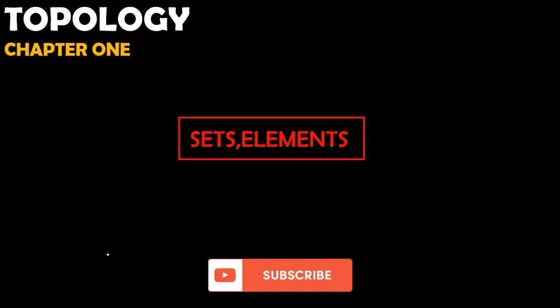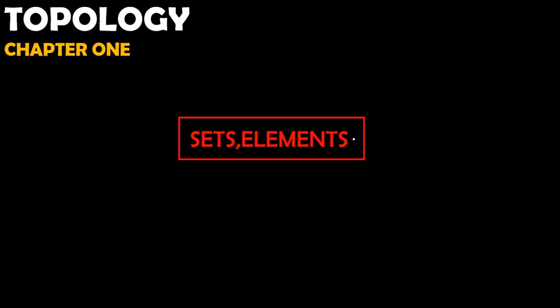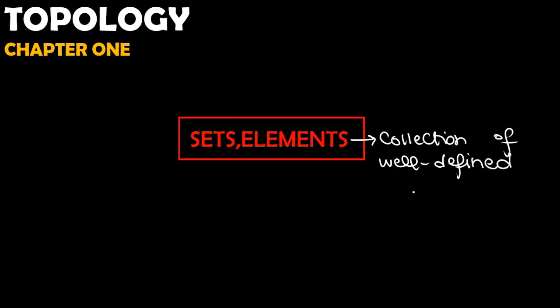So the first topic of General Topology by Schaum's Outline is sets and elements. So what are sets and elements? A set is none other than a collection of well-defined and distinct objects.